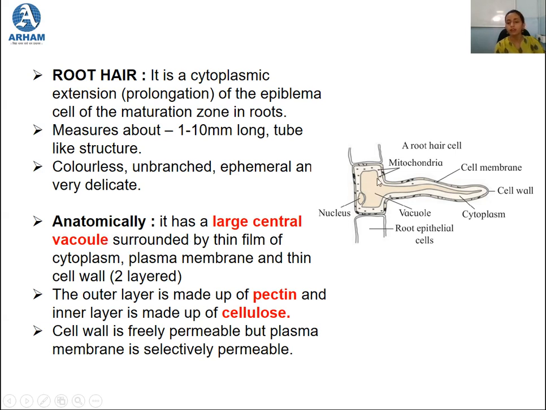Anatomically, this root hair has a large central vacuole, surrounded by cytoplasm, a plasma membrane, and thin cell walls which are two layered. The outer layer of the cell wall is made up of pectin, and the inner layer is made up of cellulose. The cell wall is freely permeable, and the plasma membrane is selectively permeable. So this was about the root and the root hair.